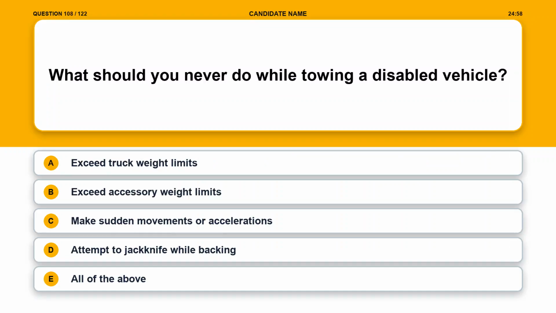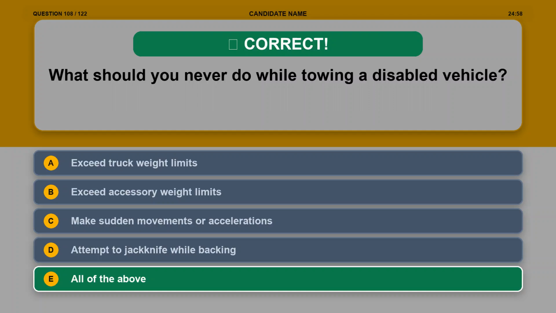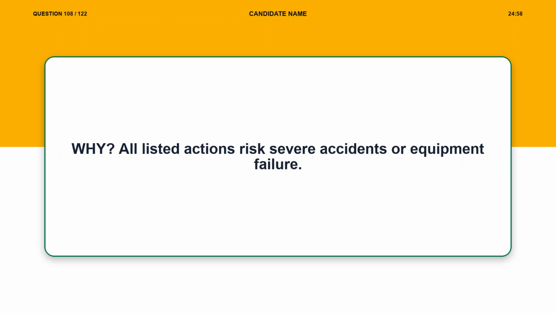Question 108. What should you never do while towing a disabled vehicle? Option A, exceed truck weight limits. Option B, exceed accessory weight limits. Option C, make sudden movements or accelerations. Option D, attempt to jackknife while backing. Option E, all of the above. The correct answer is option E, all of the above. Explanation. All listed actions risk severe accidents or equipment failure.